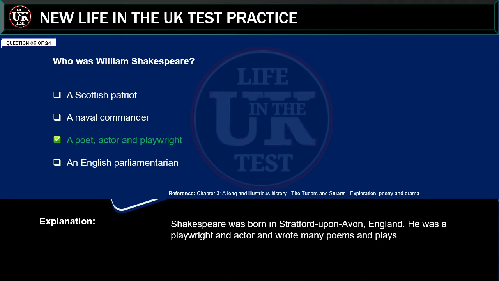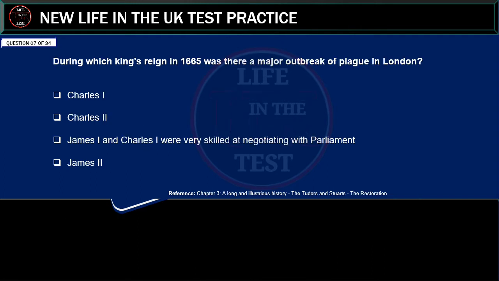Explanation: Shakespeare was born in Stratford-upon-Avon, England. He was a playwright and actor and wrote many poems and plays. During which king's reign in 1665 was there a major outbreak of plague in London?